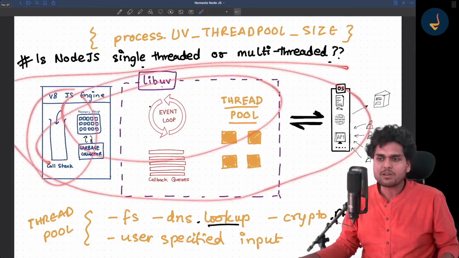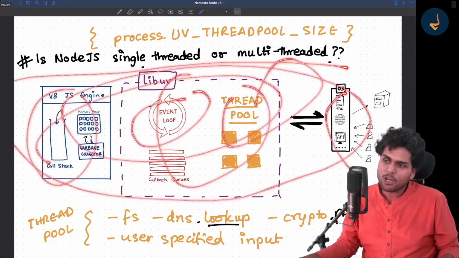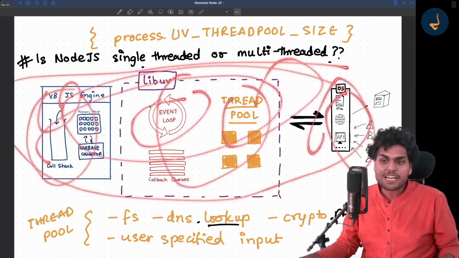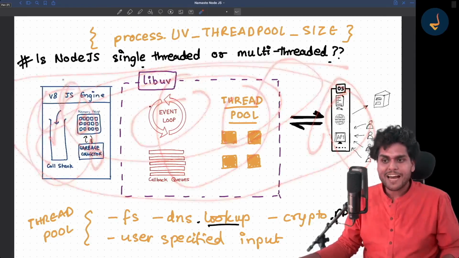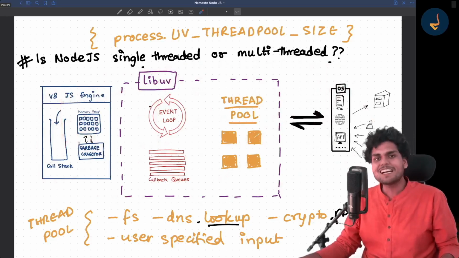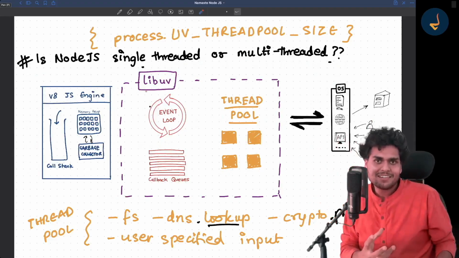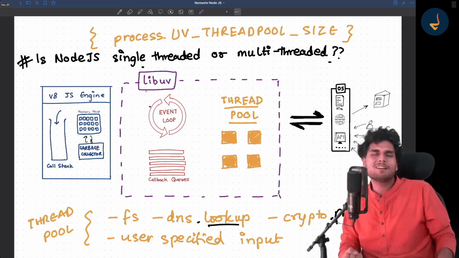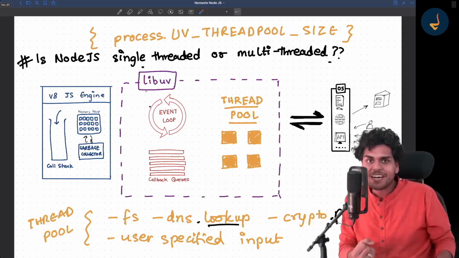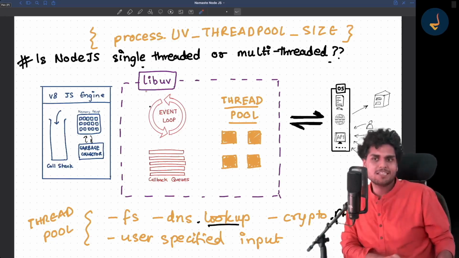How V8 engine works, how libuv works, how event loop works, how thread pool works, how it works at the operating system level, how JS engine internally works, how memory heap works, how garbage collector works, how code is actually executed inside the JavaScript engine. So many things we have covered right now, isn't it? All of this just so you can become a better developer. You will appreciate Node.js even more when you write code now.